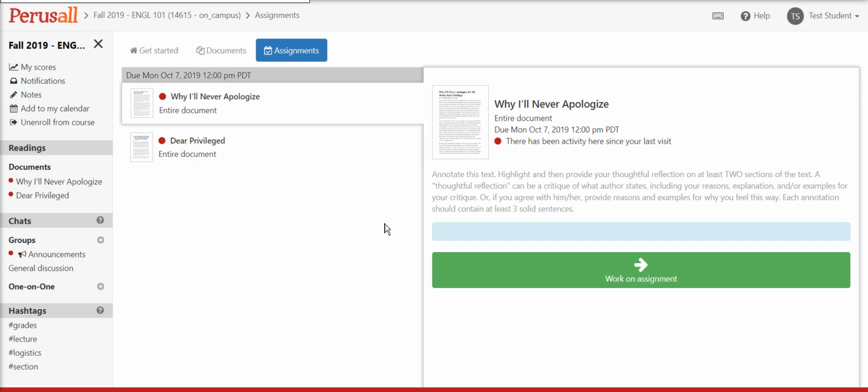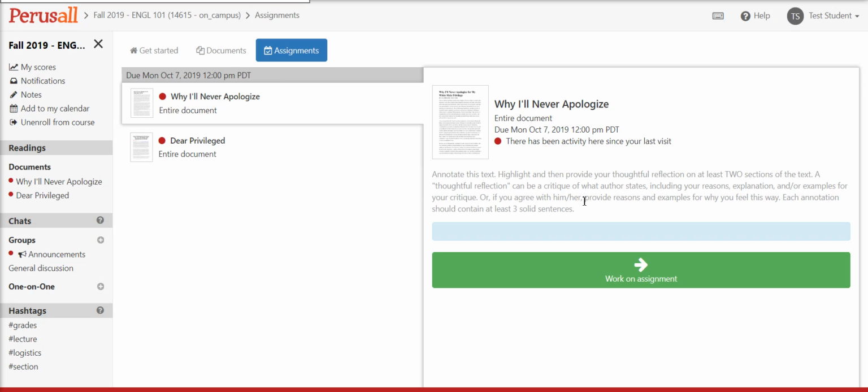What it is really is I would like for you to read the two op-eds and annotate online. Basically, a whole class will collaborate on one handout. So you'll see the instructions on the right side of the screen. I would like for you to annotate the text, and highlight and then provide your thoughtful reflection on at least two sections of the text. And by sections, that can mean one sentence, two sentences if they go together, or more.